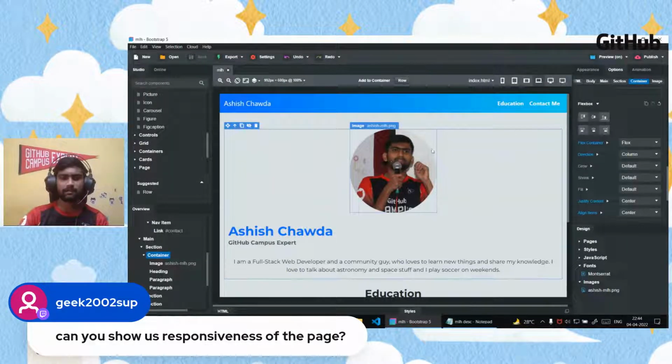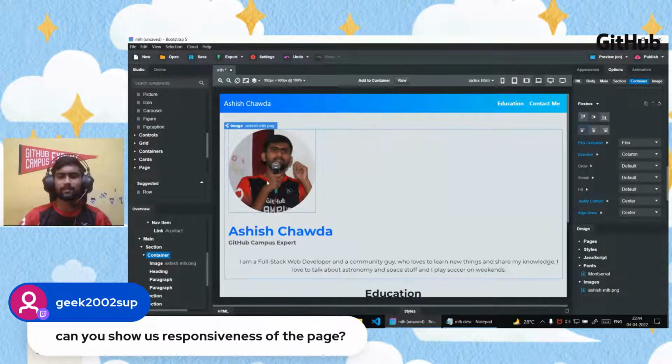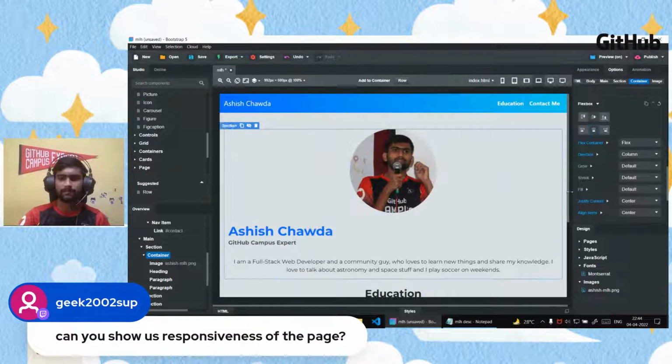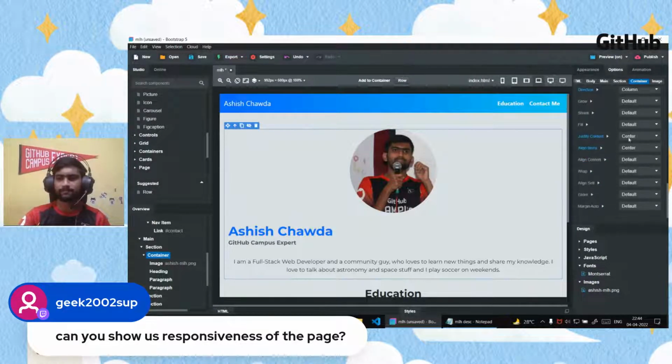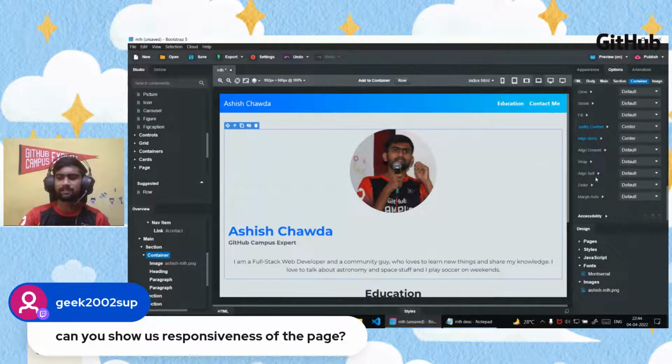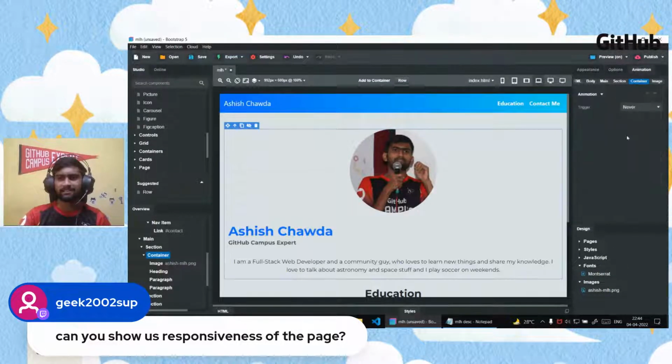For example, the image is in the center now. If I change this, it will also change that. It will move the image to the left side. I can again center it, so it will move it to the center. So this is how it works, and these are all the properties which you can set here. Animation is out of scope of today's workshop, but you can also set animations here.